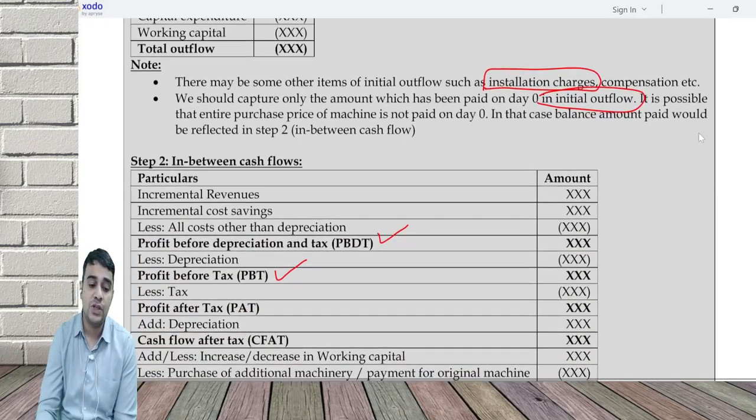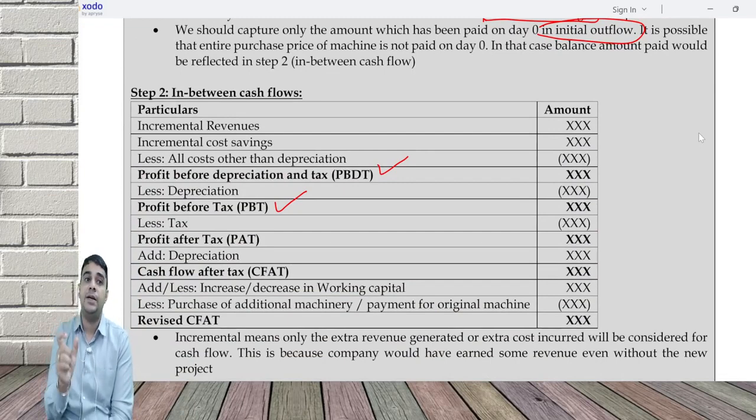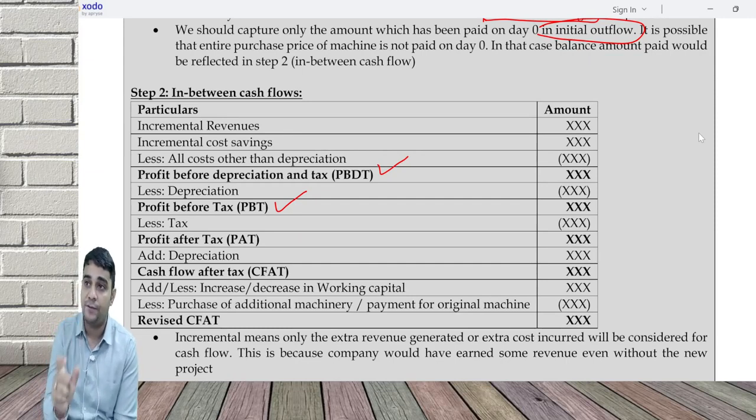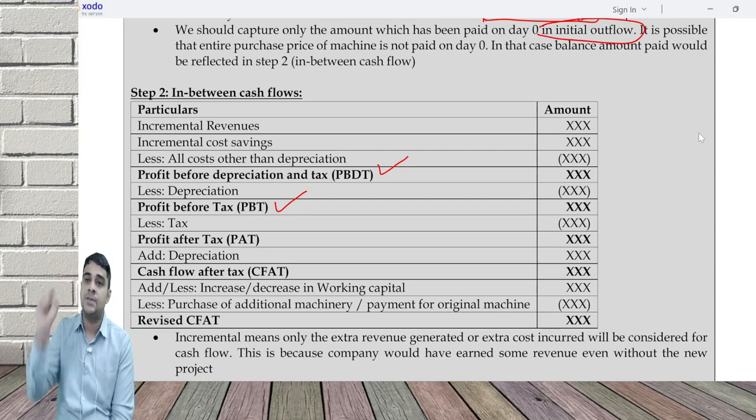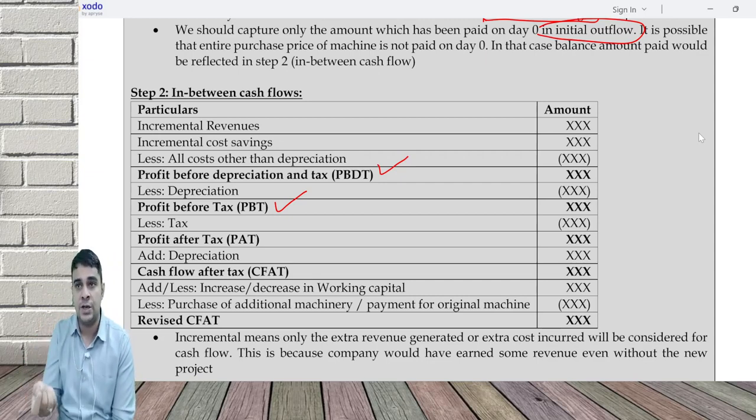In-between flow is equal to incremental revenue, incremental cost saving, all costs other than depreciation, giving PBDT. Deduct depreciation to get PBT, deduct tax to get PAT, add back depreciation to get CFAT, and then two more items: increase or decrease in working capital, where an increase is an outflow and a decrease is an inflow, and payment for the original machine, if you have not paid fully. Only these two items will come.